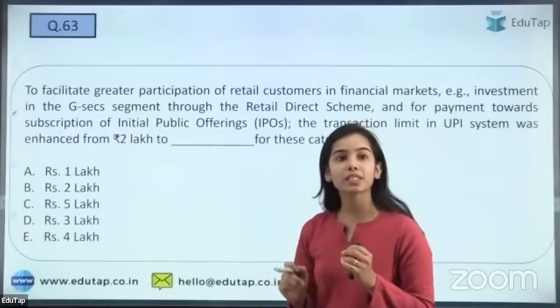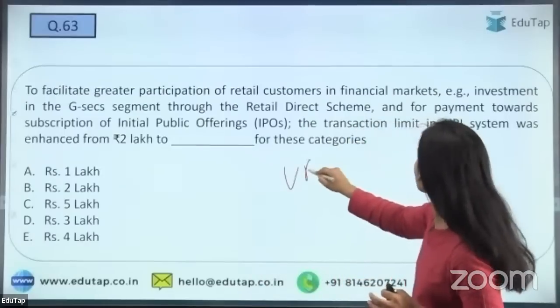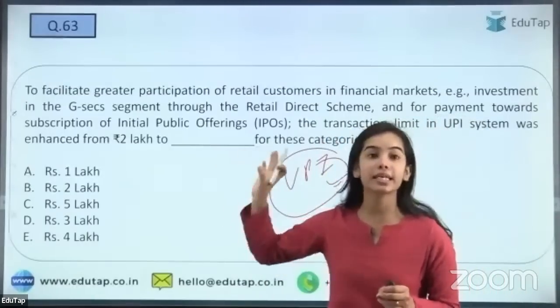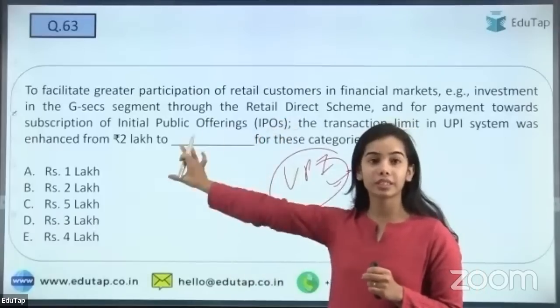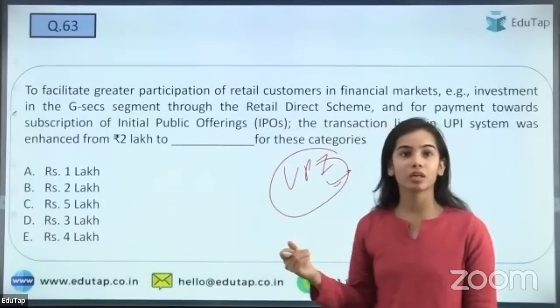Okay. So the next question is, to facilitate greater payment, the UPI limit has been increased. Why is this question here? Because it has been discussed in the annual report, under the payment and settlement system.